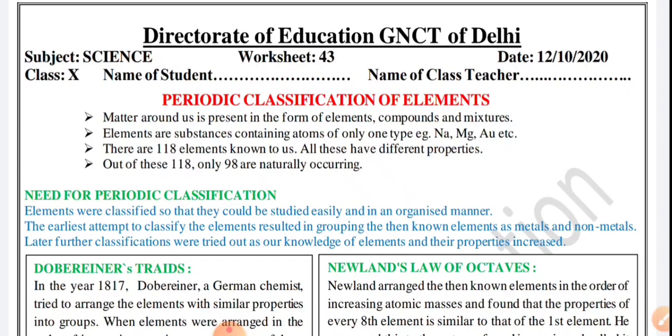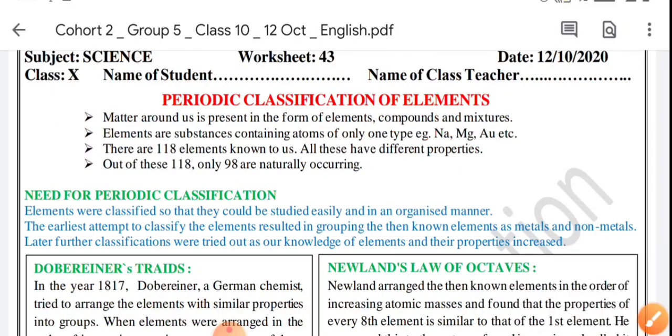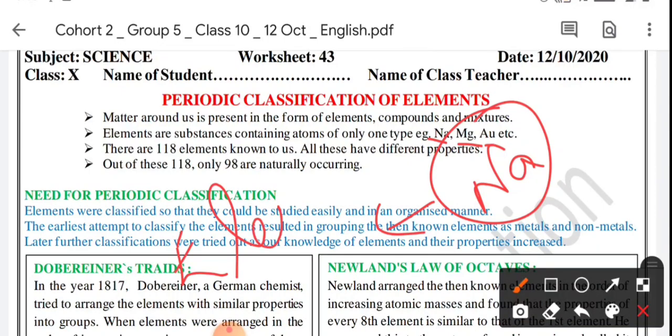So we know that there are so many elements, compounds, mixtures around us. So we can say that matter around us is present in the form of elements, compounds and mixtures. Elements are the substances containing atoms of only one type. For example, sodium, magnesium and aurum. Aurum is gold. If we talk about sodium, then sodium is an element and it is containing only the atoms of sodium. So this is the element.